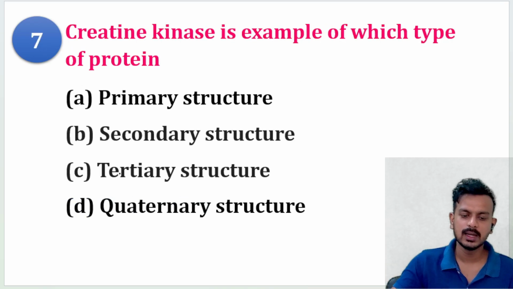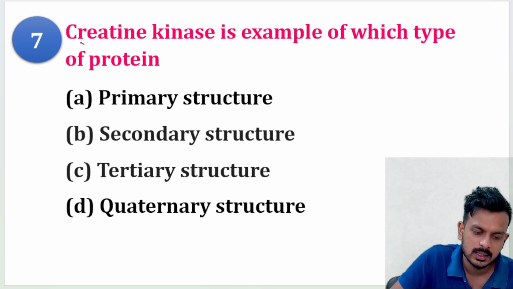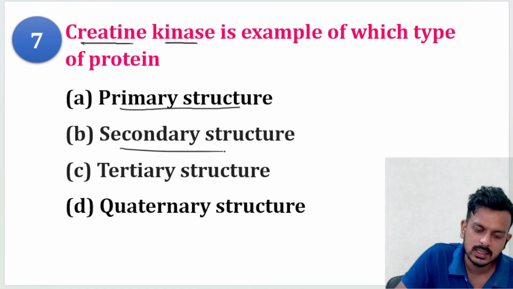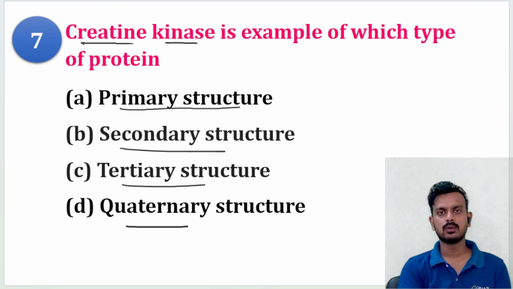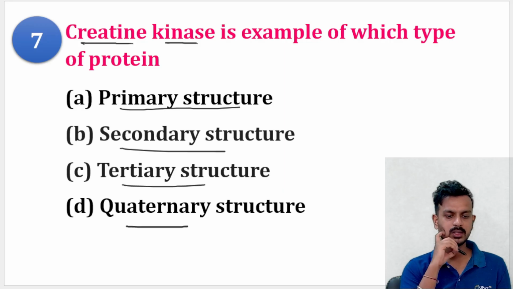Next question. Creatine kinase is an example of, just now I have explained, which type of protein? Primary structure, secondary structure, tertiary structure, or quaternary structure. I want to listen to the correct answer from all of you in the comment section. Creatine kinase comes under which type of protein structure?